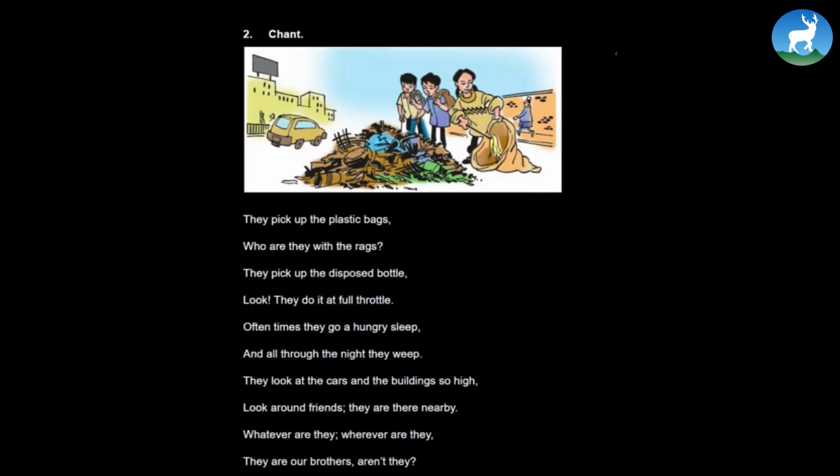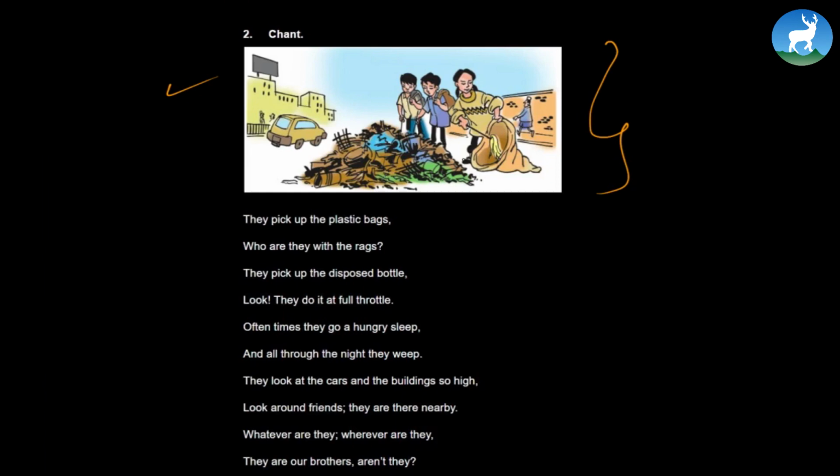Now, observe the picture first of all, and then we chant. There's a short poem here. They pick up the plastic bags. Who are they with the rags? They pick up the disposed bottle. Look, they do it at full throttle. Oftentimes they go a hungry sleep, and all through the night they weep. They look at the cars and the buildings so high. Look around, friends, they are there nearby. Whatever are they, wherever are they, are our brothers, aren't they?